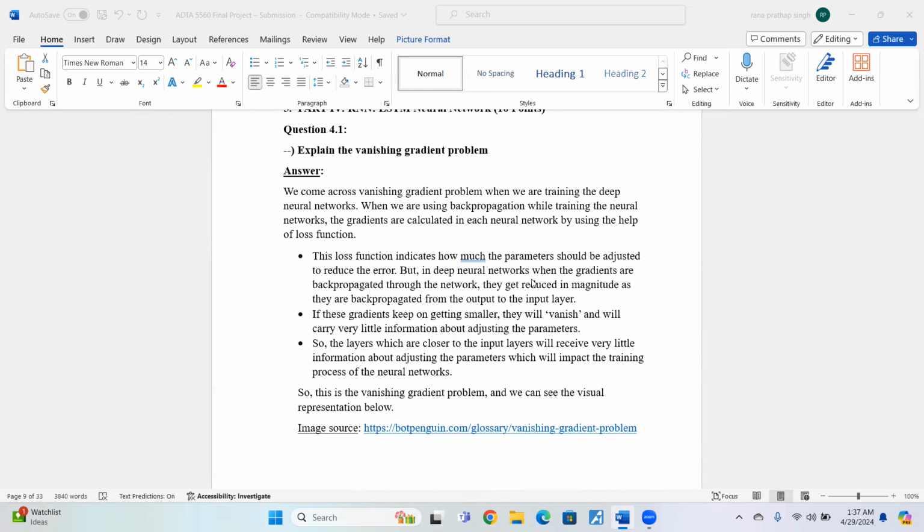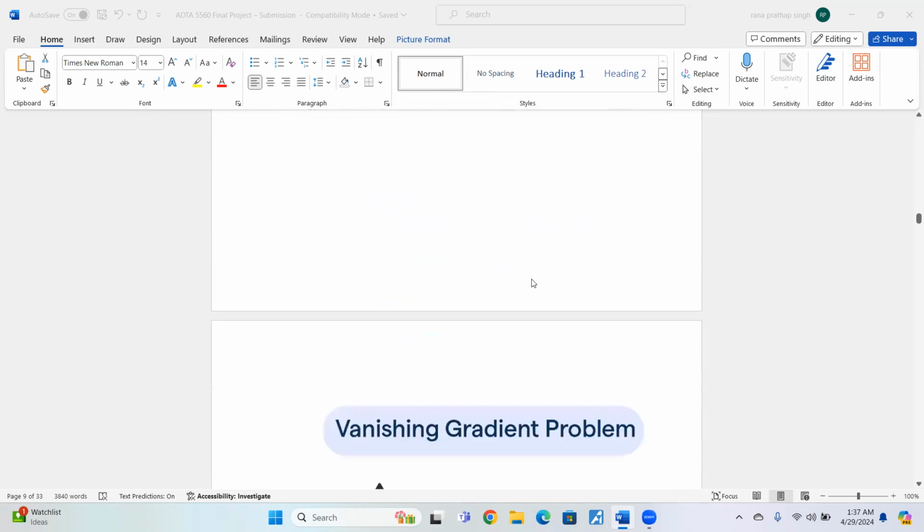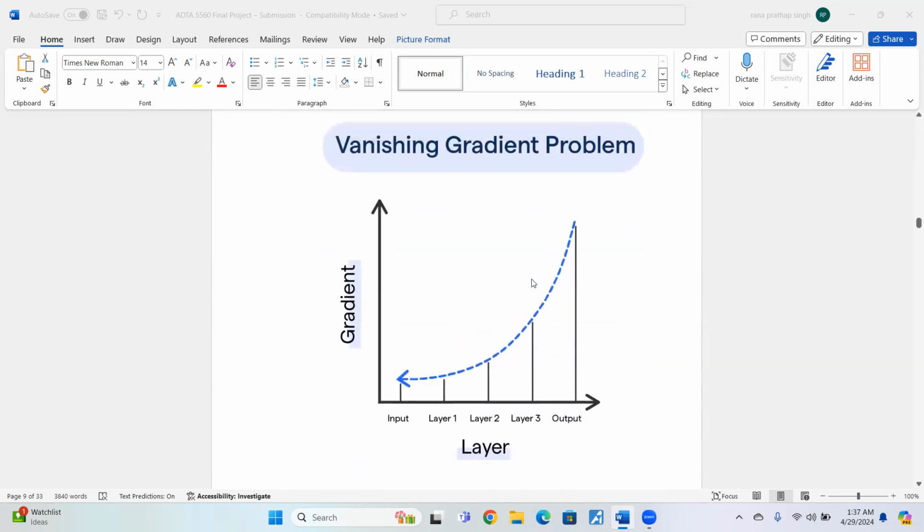When we are using backpropagation while training the neural networks, the gradients are calculated in each layer with the help of the loss function. What this means is, let me show you with the help of this diagram here. In recurrent neural networks, the information travels from the output layer to the input layer through these hidden layers. The hidden layers collect the information from the output layer and then send it back to the input layer in the form of little gradients.